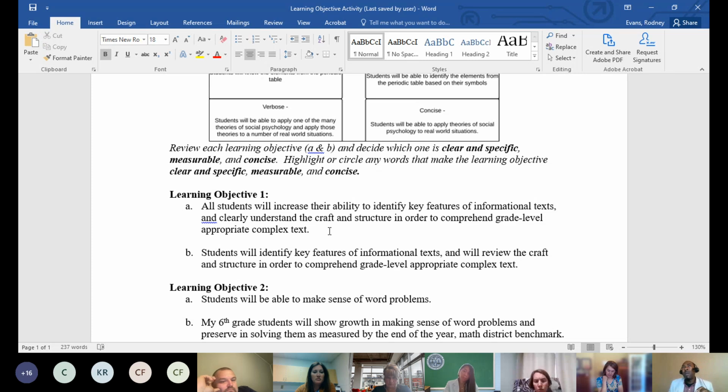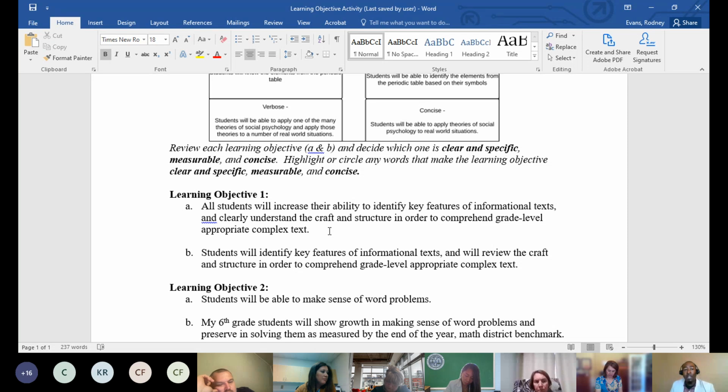People ask all the time, what's the difference between the SLO and the GBE? Well, the SLO is for all students to show growth, where the GBE may have been for your class to show growth. It could have been a goal where 80% of my students may achieve a certain goal, right? But with the SLO, it's built into where each student involved in the SLO should show some type of growth throughout the SLO process.